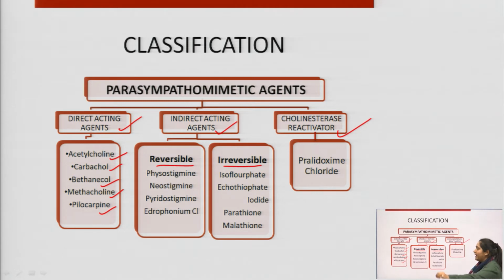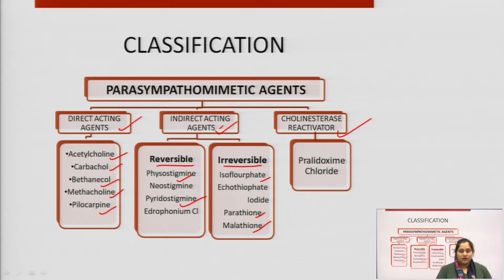Reversible indirect acting examples are physostigmine, neostigmine, pyridostigmine and edrophonium chloride. Irreversible indirect acting agents are isoflurophate, parathion and malathion. These are the important drugs.